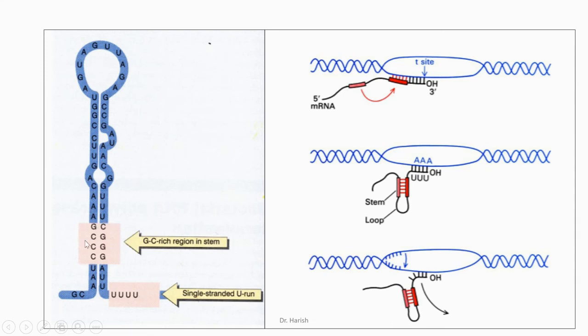As we have seen, this inverted repeat region is GC rich and it is followed by the uridine residues. This diagram I have shown so that you can easily make the diagram in the exam. The newly synthesized mRNA contains the inverted repeat sequence, and complementary base pairing between these inverted repeats makes the stem loop structure or hairpin loop structure, and the hydrogen bonds between the adenine and uridine can be easily broken. And this structure, because of the physical interference with the RNA polymerase, disturbs the RNA polymerase and transcription stops.